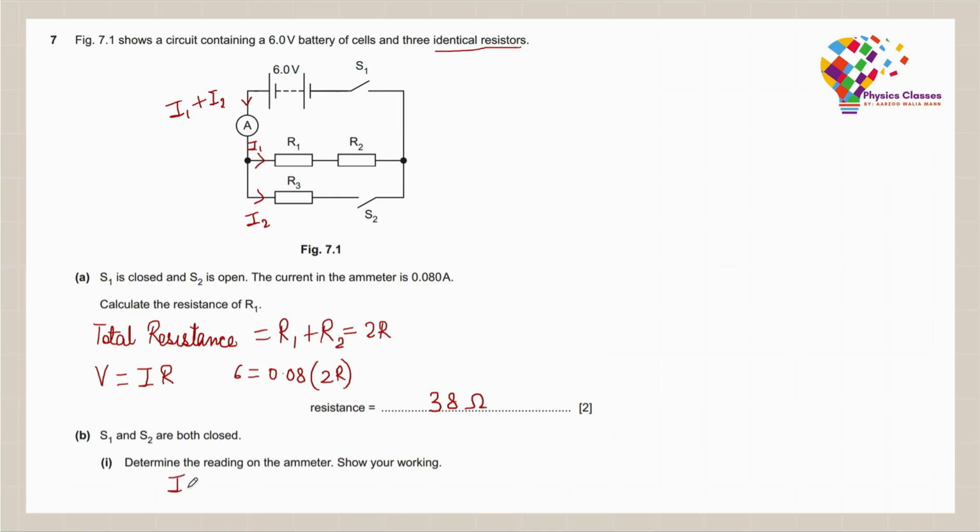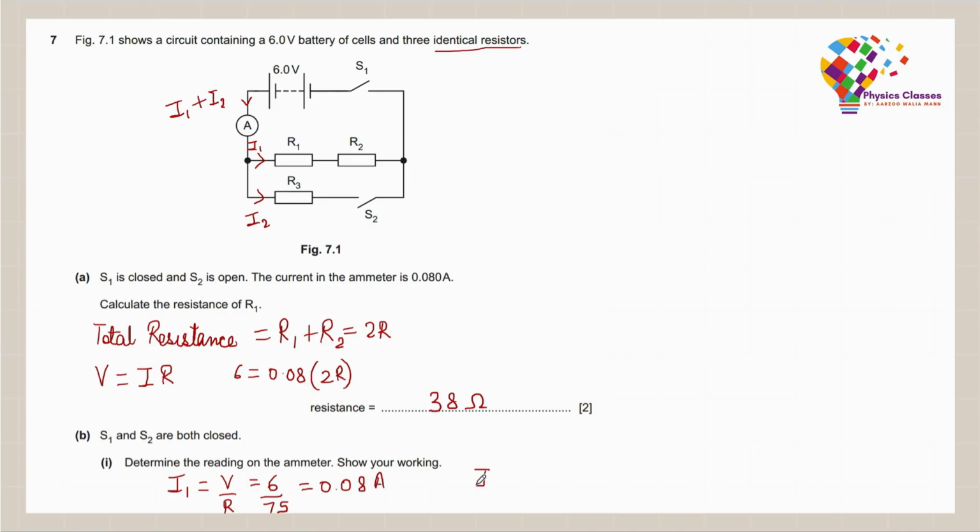So let's first calculate the individual values of I1 and I2, and then we can substitute for the ammeter reading, just simply add them. So I1 would simply be equal to V by R. Since the branches containing I1 and I2 are in parallel, the voltage across each of them would be 6, and the total resistance in the branch containing R1 and R2 is 75 ohms. So when I substitute this, my I1 comes out to be 0.08 amperes.